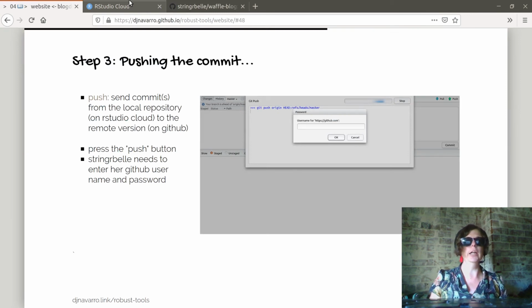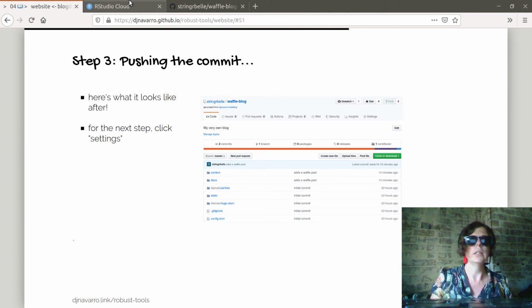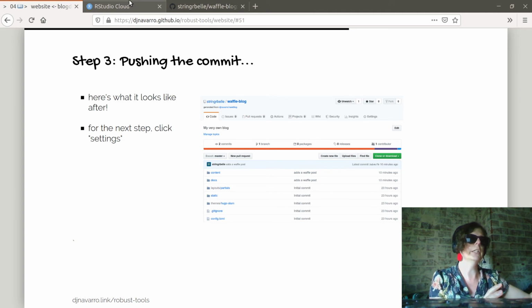So let us check. Yay! Alright, so yep, and now we are almost ready. So it's so easy. I've spent most of this time in this video, it's getting really long, and all I've done is the first step. I've committed the changes, I've pushed on the RStudio Cloud project, and I have pushed those up to GitHub.